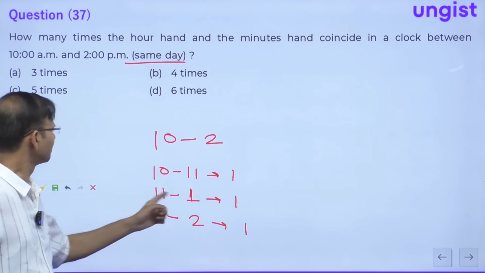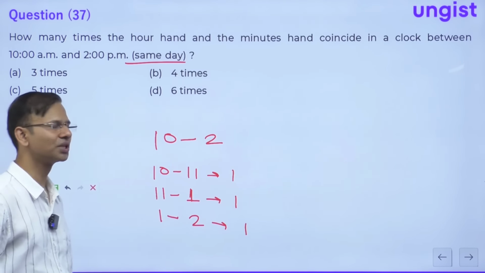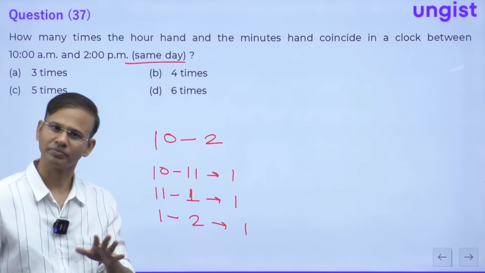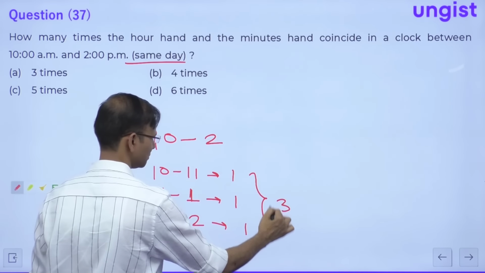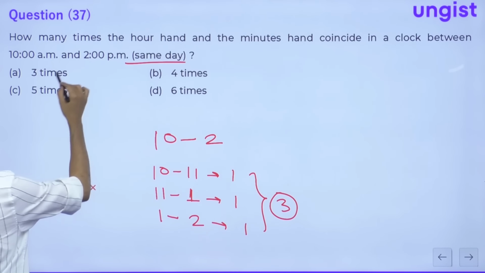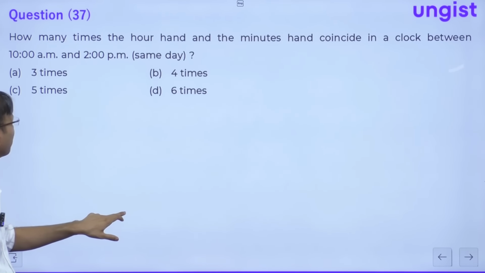And from 11 to 1, only once, which is at 12 o'clock. And from 1 to 2, they will be meeting around 1:05 something, right? So total 3 times from 10 to 2, right everybody? So here the option with 3 is the right choice. All right? Okay. Now let's move to the next question, guys.